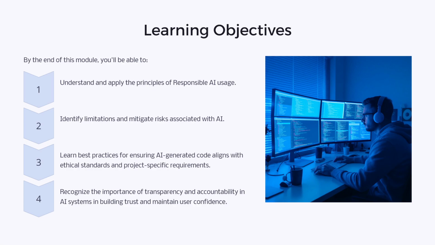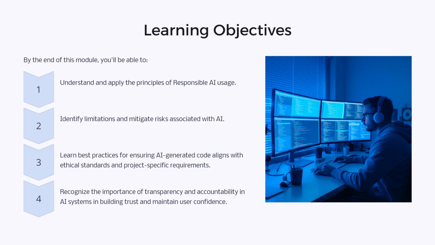The learning objectives for this module will be, first of all, we need to know about the responsible AI principles. We need to know the limitations of AI, when to use AI, when not to use AI, and how to mitigate all the risks that come into picture because we are using AI. We'll also get to know about the best practices that are being used in the industry if you're using AI. It could be pertaining to whether or not you can upload your organization's code base, what files are allowed to be passed on to an LLM, and what files are not allowed to be used on the LLM, all those things. And we'll also try to learn about the importance of transparency and accountability in AI.